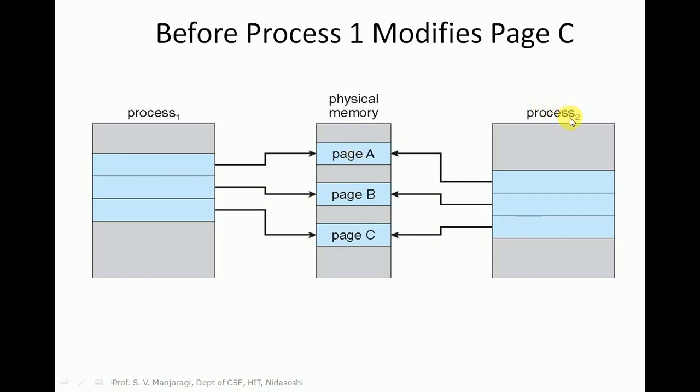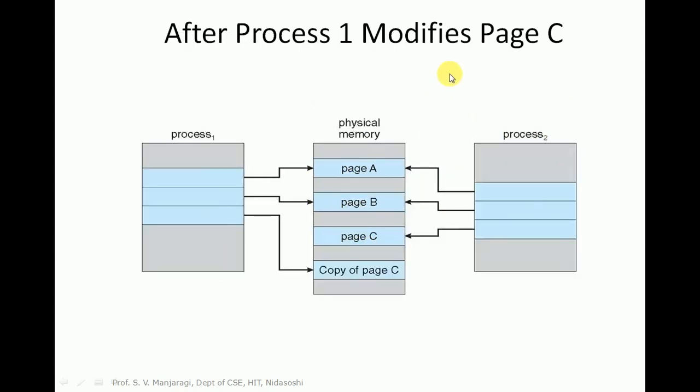Now assume that child process P2 tries to modify page C. Whenever only reading is done, the pages are shared. But whenever process 1 or the child process modifies page C, it cannot modify the original page because that is being used by process 2.